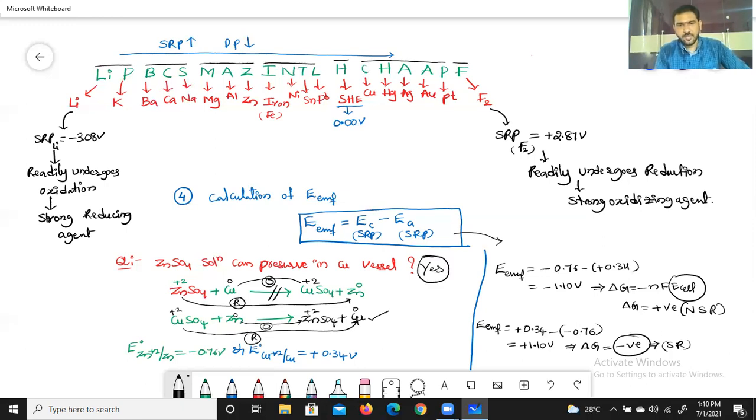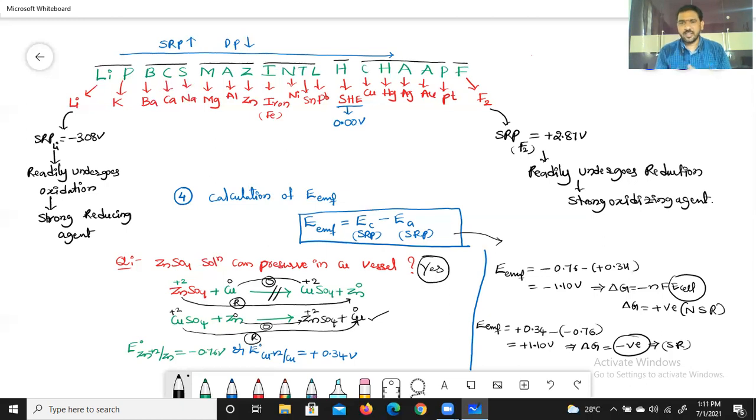Yes. Because there is no reaction between the copper vessel and zinc sulfate solution, after some time we can still get the same zinc sulfate solution in the copper vessel. It means yes, we can preserve the zinc sulfate solution in a copper vessel. But also remember, in the next question, we cannot preserve the copper sulfate solution in a zinc vessel. What is the reason? Only one thing: the feasibility of the reaction.